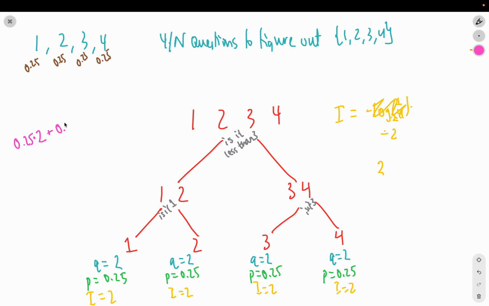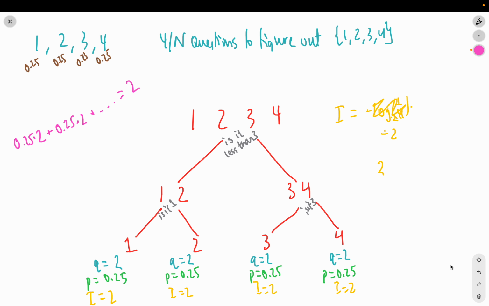Plus, probability for getting a 2 is 0.25. Questions is 2, right? So we're basically doing this times this for all of those scenarios. And you can see that's obviously going to come out to 2, which is the average number of questions we need to ask, which is the entropy of this event occurring. So that's a very nice, visual intuition for connecting all of these concepts.